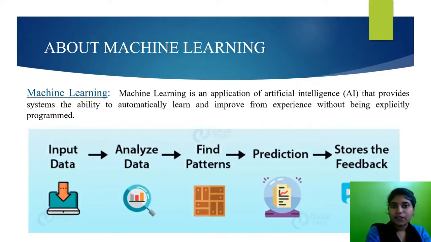Which means that we don't do anything manually. We are giving the instructions for each and every aspect. Here we can see the diagrammatic representation of machine learning. We take the input data, and that input data is analyzed using machine learning, and after analyzing, it finds the patterns. After finding patterns, we predict the accurate data value and we store that value. This is the process which happens in machine learning by using the data sets.